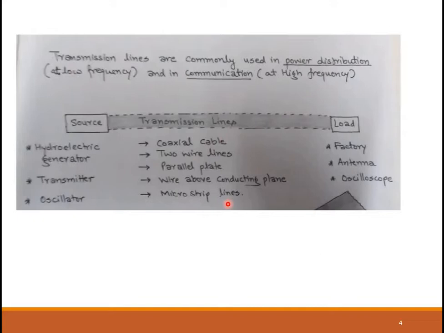There are different kinds of transmission lines that we have. These are all examples of different types of transmission lines: coaxial cables, two-wire lines, parallel plate, a wire above a conducting plate, microstrip lines.